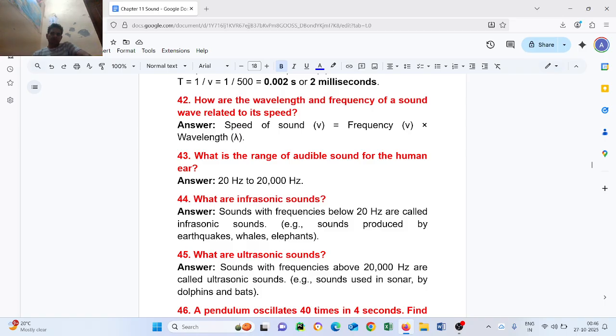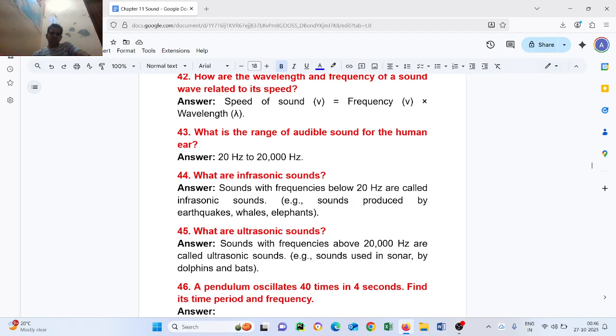Question number 44. What are infrasonic sounds? Sounds with frequency below 20 Hz are called infrasonic sounds. Example: sound produced by earthquakes, whales, elephants.